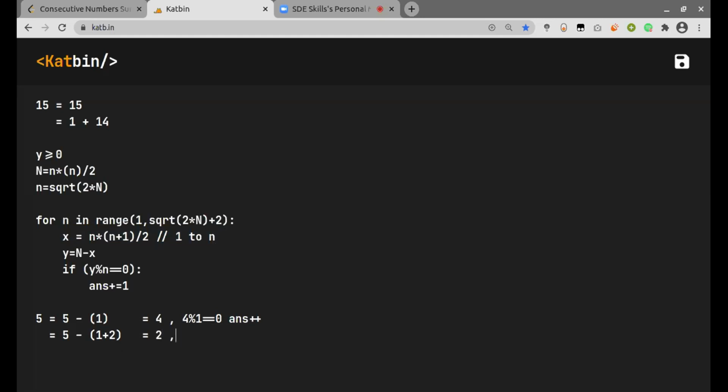And then again, modulo. The total number of terms which I took was 2 only. So 2 mod 2 will come out to be 0. And then answer plus plus again. So it will be 2 plus 3 in that case.